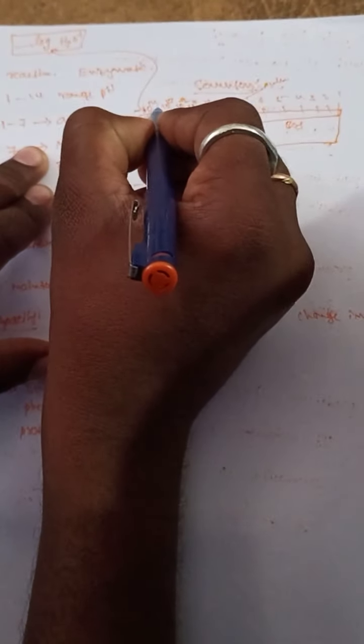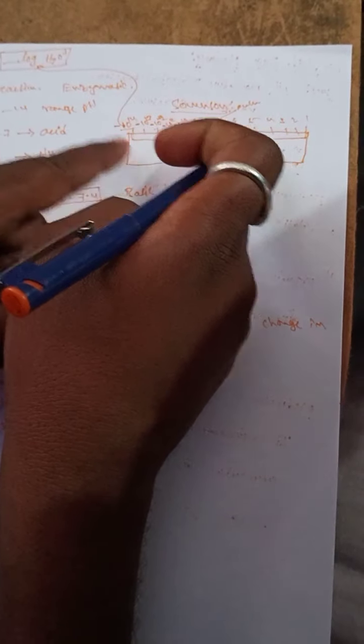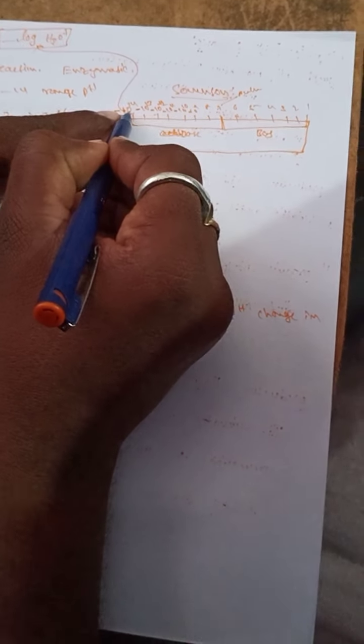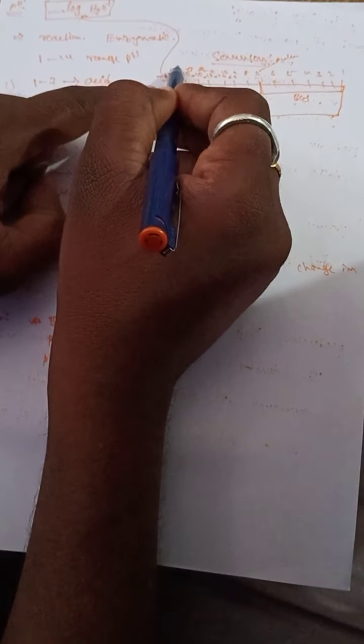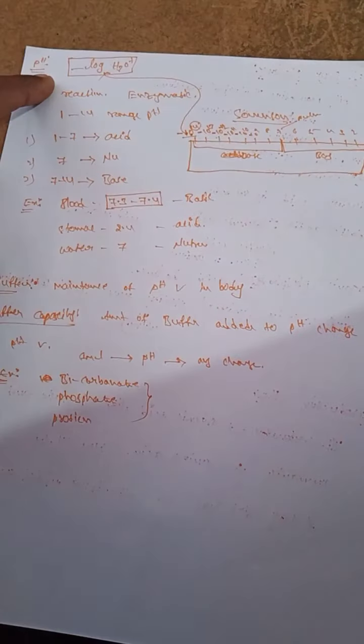So what is the main difference between the normal pH scale and the Sorensen pH scale? In the Sorensen pH scale, the base is 10, which is nothing but a log. Each and every base has one negative indication. So simply, the Sorensen scale definition is the negative logarithm of hydronium ion. What are 14, 13, 12, 11? This is called the hydrogen concentration. So the simple definition is the negative logarithm of hydronium ion.